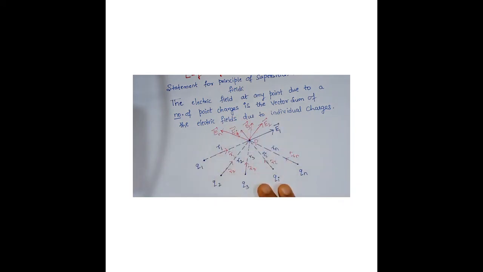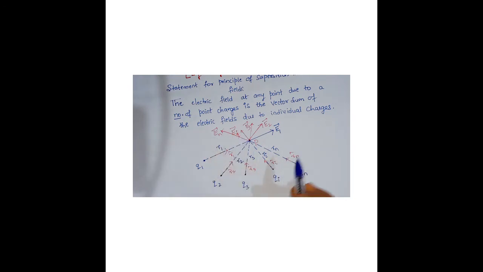By looking at this diagram, we are now going to find the net electric field by applying the principle of superposition. What it says is nothing but the vector sum of electric fields due to individual charges. So vector sum means you are going to do vector E1 plus vector E2 plus vector E3 plus vector Ei, and so on up till vector En.